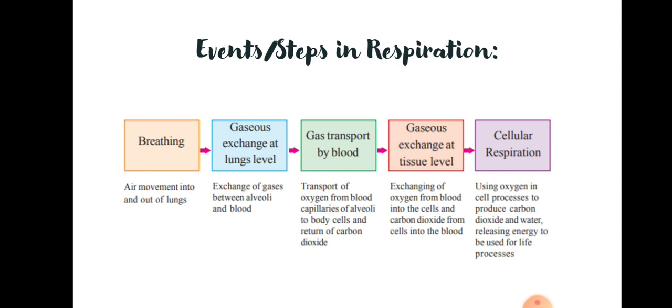Then there will be a cellular respiration which is performed by mitochondria, which is known as the powerhouse of the cell. So using oxygen in cell processes to produce carbon dioxide and water and releasing energy that is used for the metabolic activities, that is known as cellular respiration, children. Okay, so these are the very important steps in respiration. I mean to say the flow chart of respiration it is.